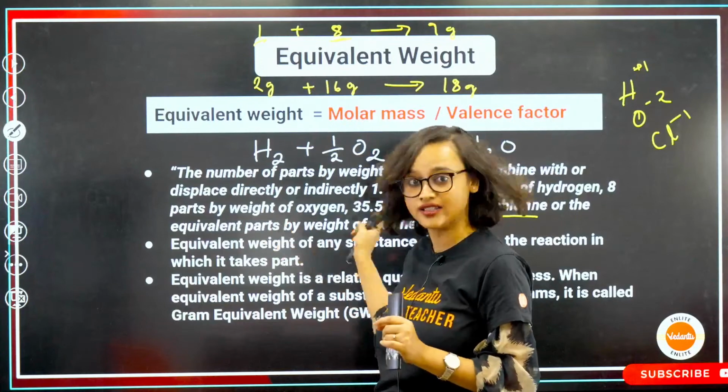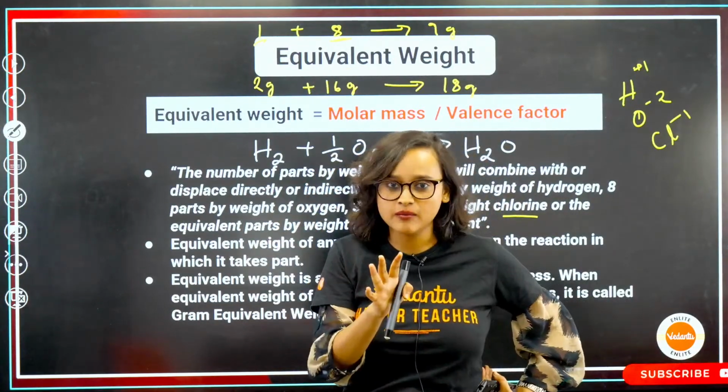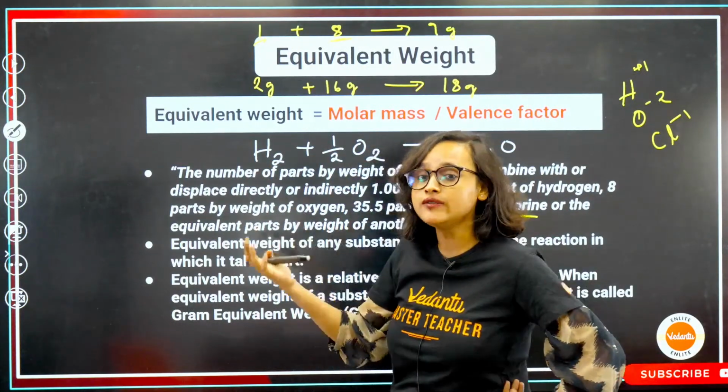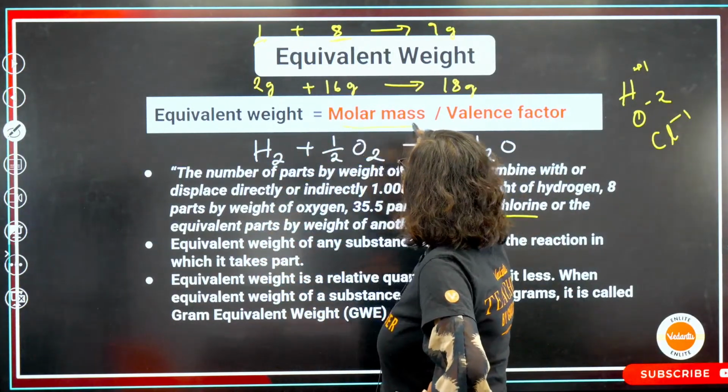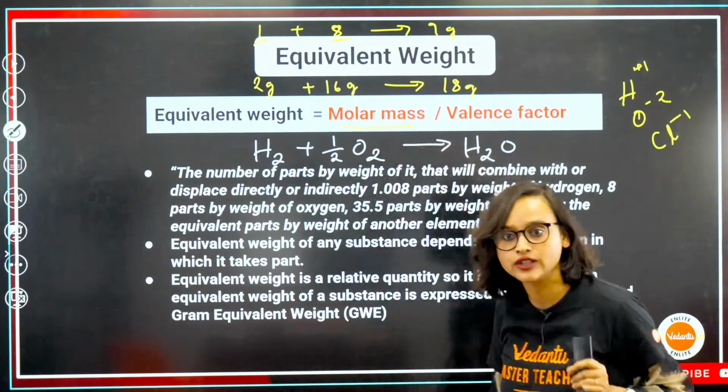This does not make sense, a lot of it. When you read it, you'll be like, what is it? But this example, I hope it makes sense. So equivalent weight is basically your molar mass divided by valence factor. What is valence factor? We will talk about it.